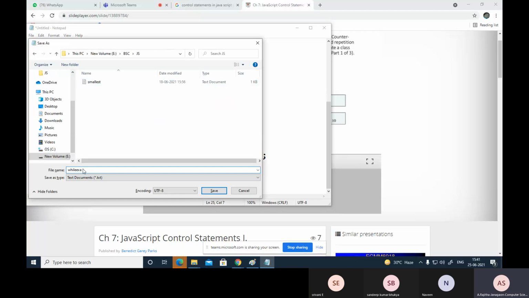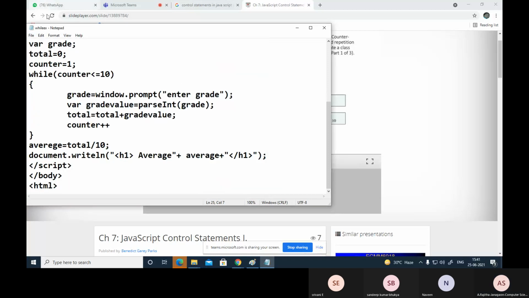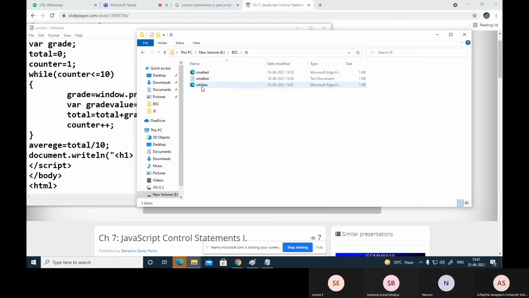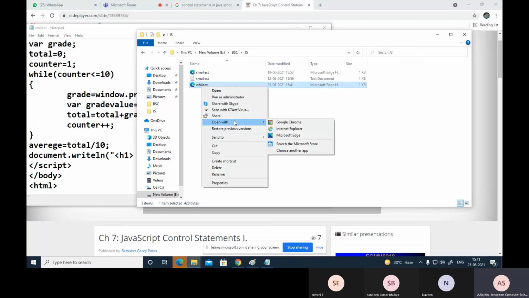File example.html. Now save this. Now go to where it is stored, in this folder. Now run this application. Open with Google Chrome or Edge.